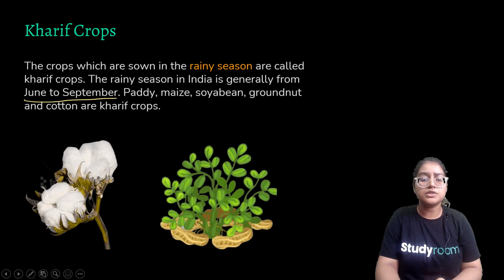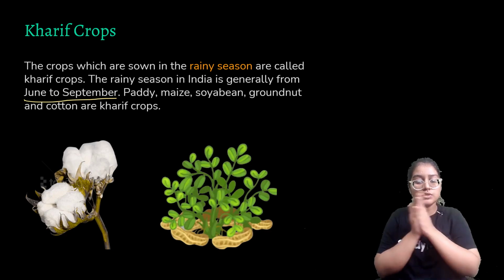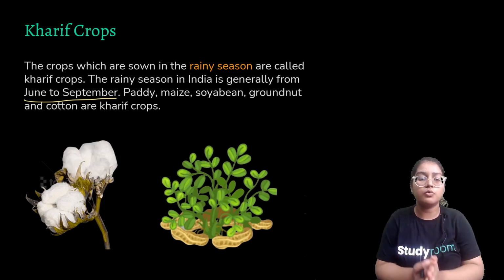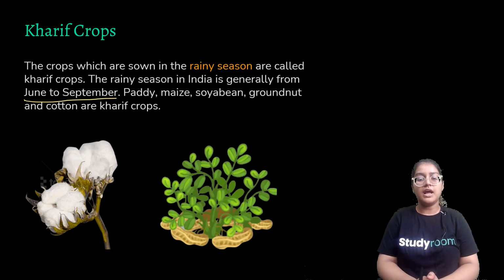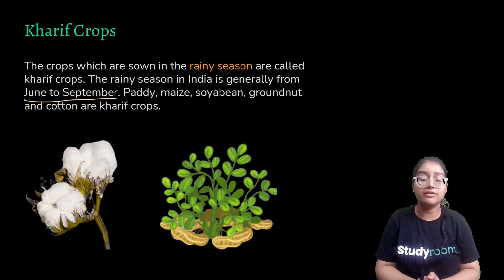What are Kharif crops? The crops which are sown in the rainy season are called Kharif crops. These are grown from June to September, the monsoon period. In the monsoon period we grow Kharif crops, and for example paddy, maize, soybean, groundnut and cotton are all examples of Kharif crops.